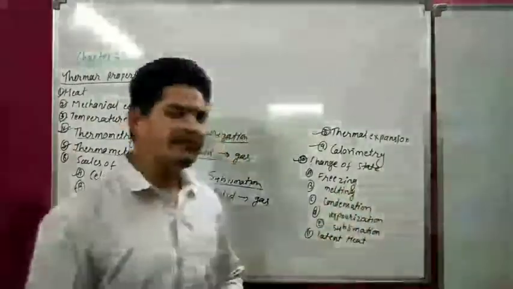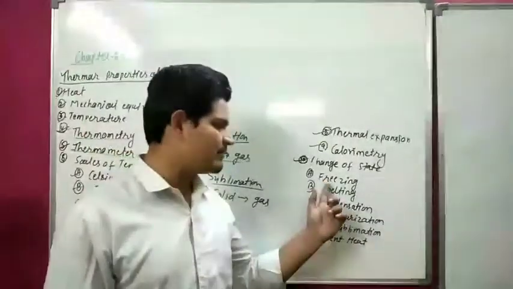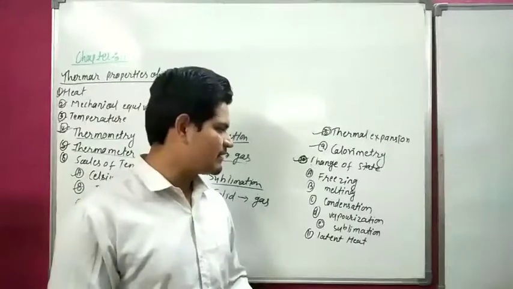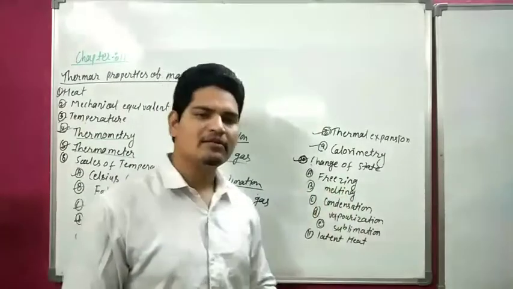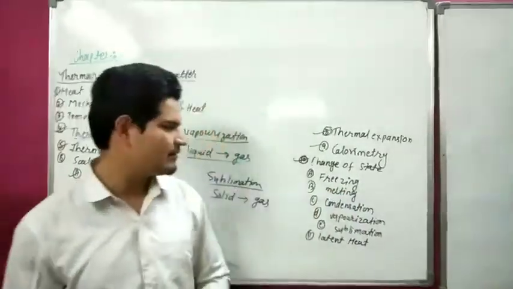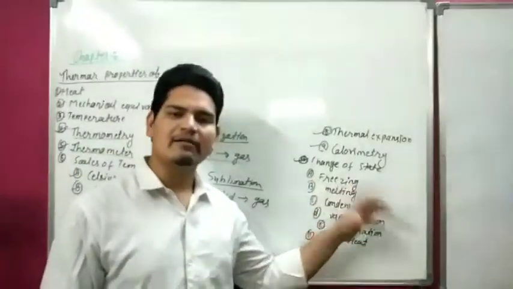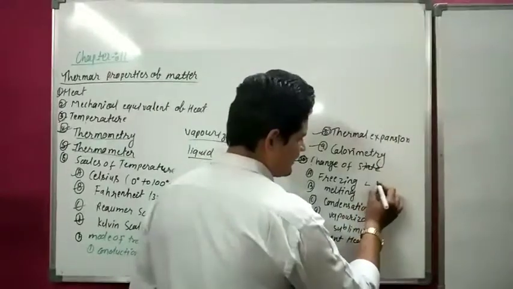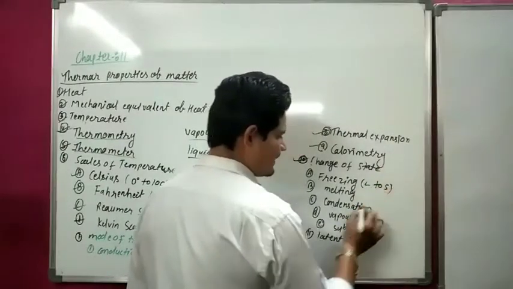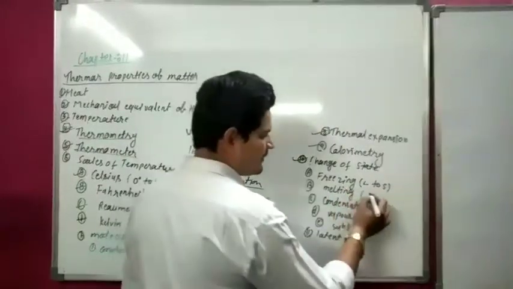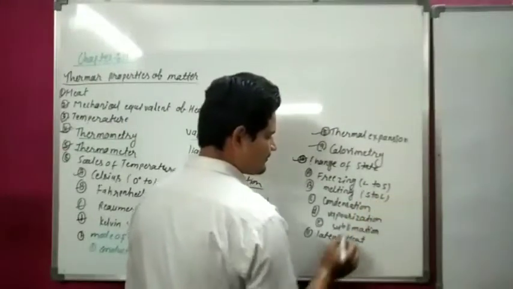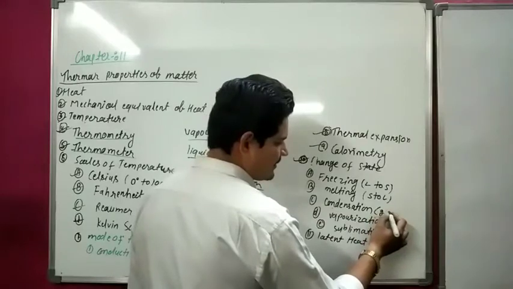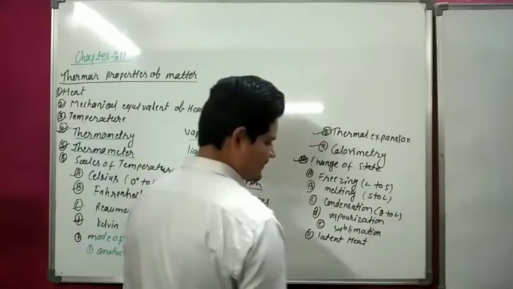In melting, solid converts into liquid, and in freezing, liquid converts into solid. Condensation, gas converts into liquid.